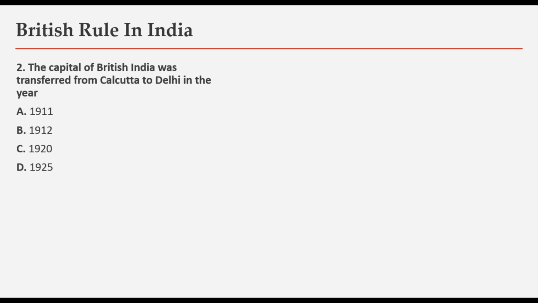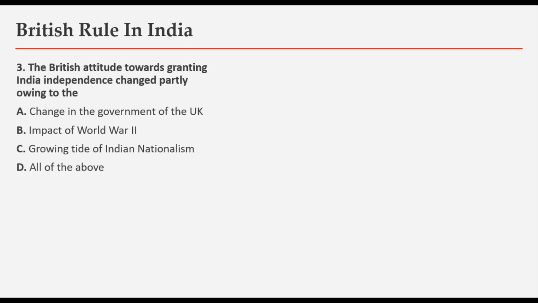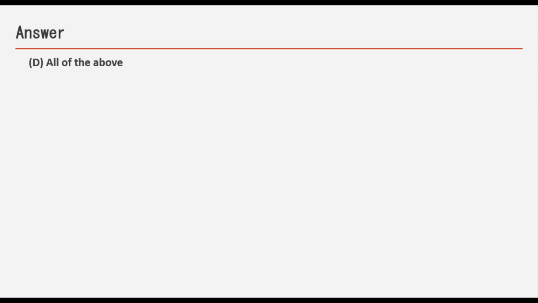Moving on, the capital of British India was transferred from Calcutta to Delhi in the year. Options are 1911, 1912, 1920 or 1925. And the answer is 1911. Moving on, the British attitude towards granting India's independence changed partly owing to the options are change in the government of the UK, impact of the World War II, growing tide of Indian nationalism, or all of the above. And the answer is all of the above.